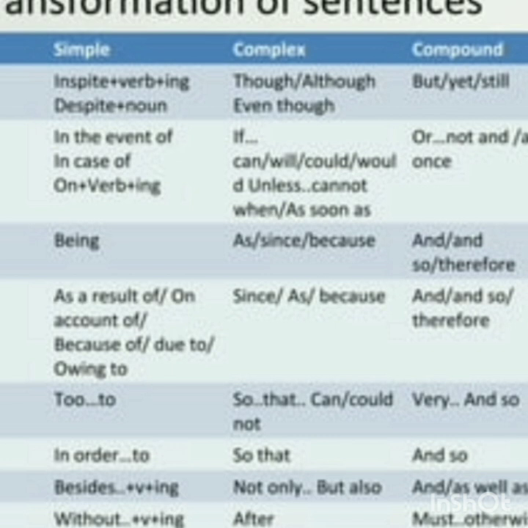That's the second type. Then the third one: when, as soon as. For example, when he saw the snake, she ran fast. As soon as she saw the snake, she ran fast. Are you able to understand this? This is the way you have to change. If you find any of the words in the event of, in case of, or on plus verb plus ing, you have to change it into complex by using the words I told.